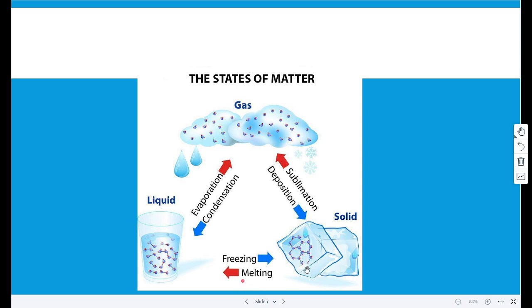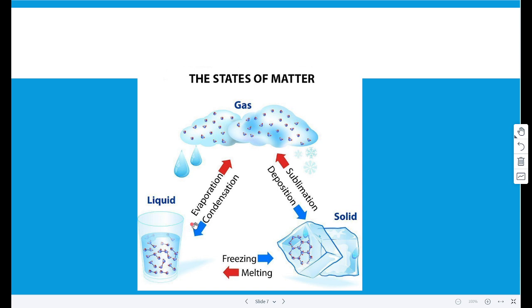So melting is when a solid changes into a liquid. It requires energy which transforms into kinetic energy, allowing the particles to move. Now the melting point is specific for each solid.